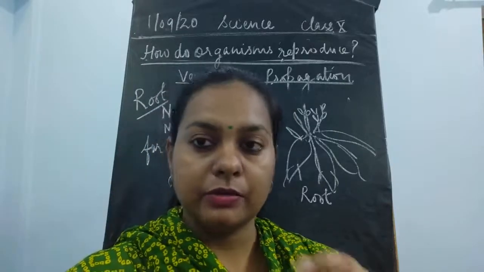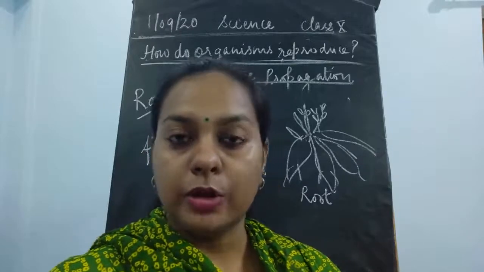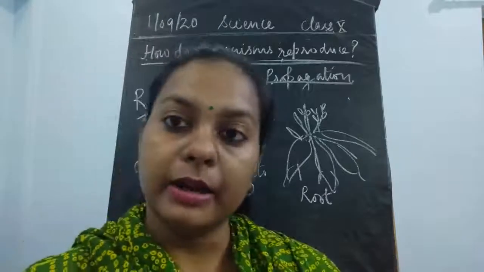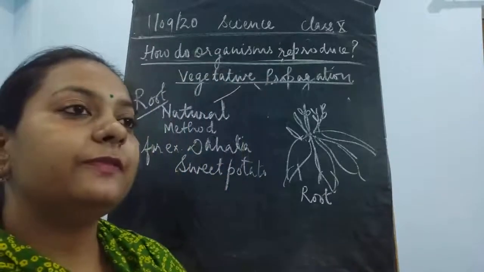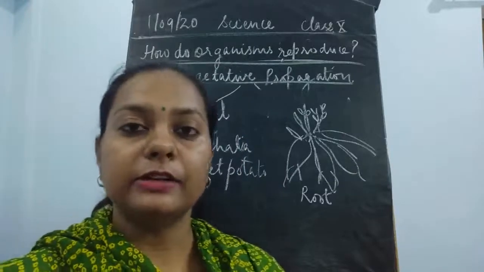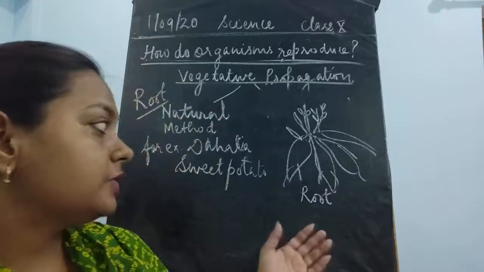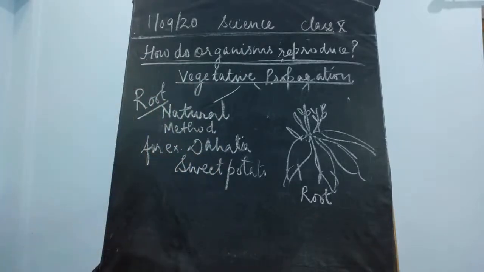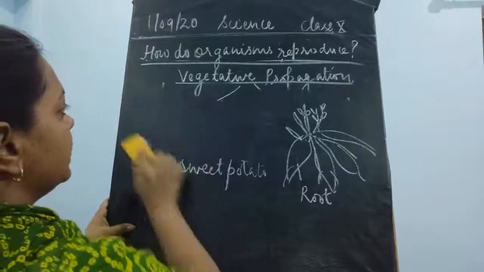If you put them in the soil, then after some time you will see that some plants automatically come out from these roots which are already present, which we feel are dead, but still, if present inside the ground, they will develop into a new plant. So the roots of sweet potato and dahlia give rise to many small plants, and this is said to be natural vegetative propagation with the help of roots.